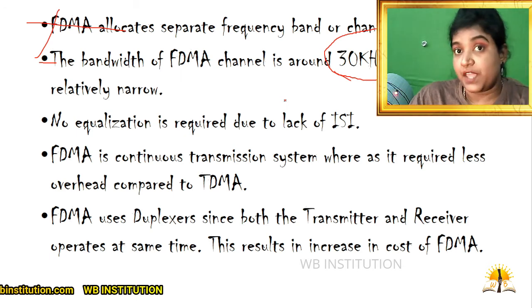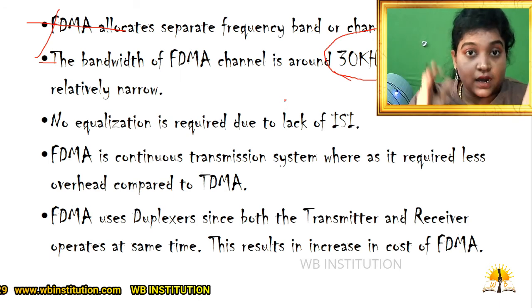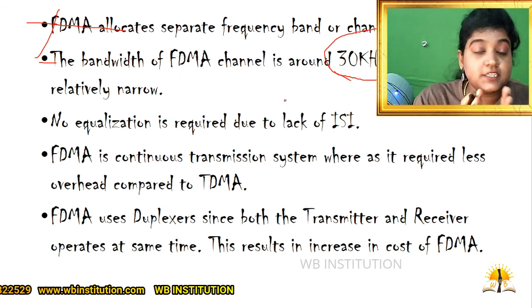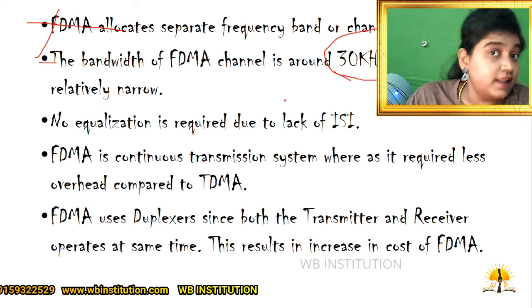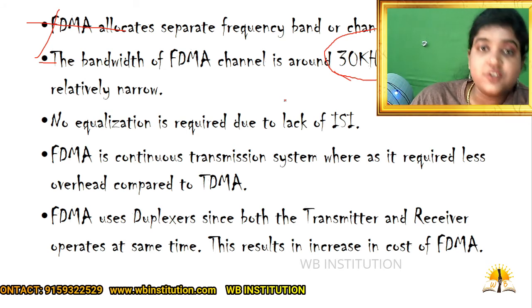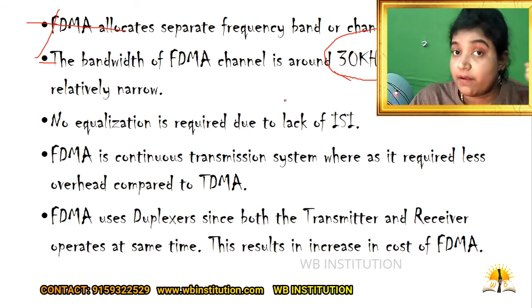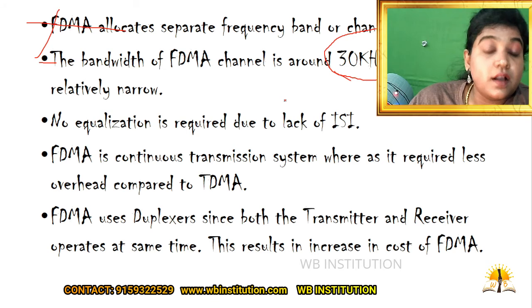If the guard band is not perfect and it is very small, then inter-symbol interference may occur between the channels, and that requires the equalization technique. So it is very important to take care of our guard bands.